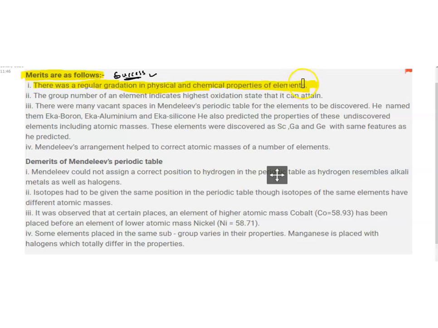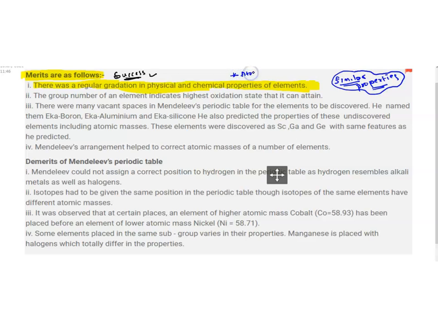Regularly we started seeing metals and non-metals, and he succeeded in arranging them in similar groups, almost 90%. He succeeded to arrange elements based on similar properties. This was the main thing he kept in his mind. To maintain similar properties throughout the table, sometimes he adjusted the atomic masses.